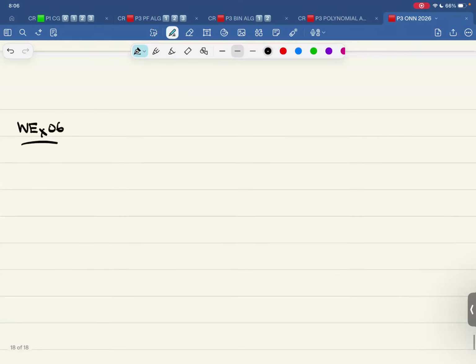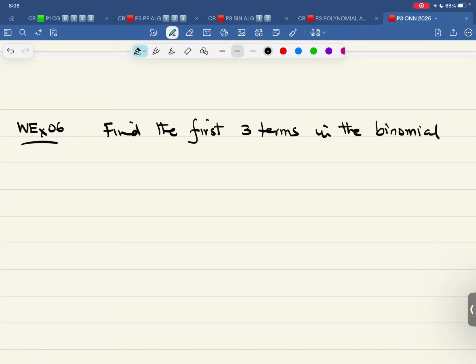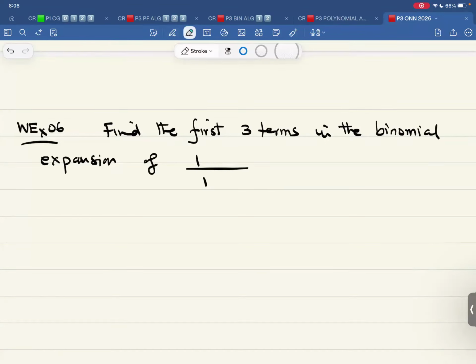That is, find the first three terms in the binomial expansion of 1 plus 2x over 1 plus x. Let me write over here. Hold for a second. 1 plus 2x over 1 plus x. The first three terms or the first four terms.